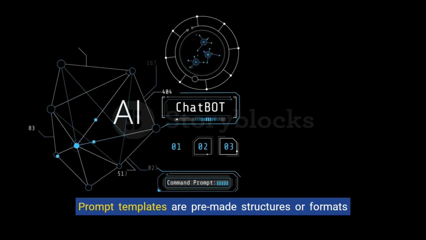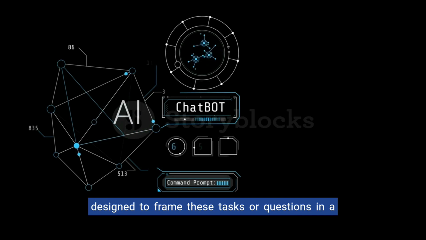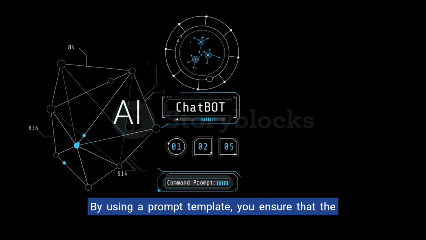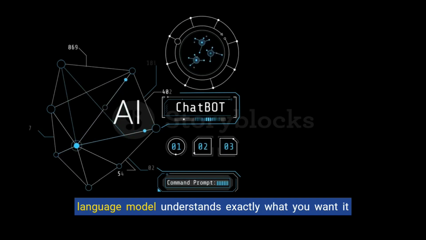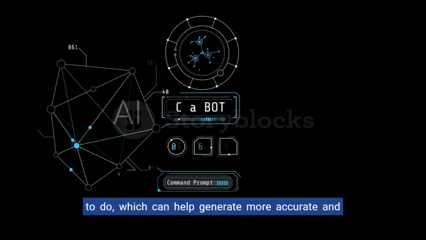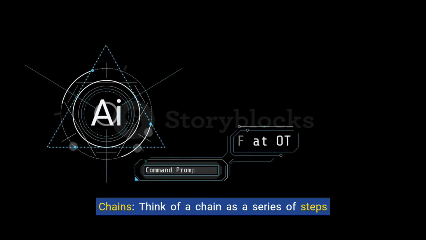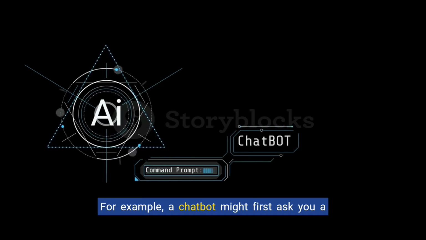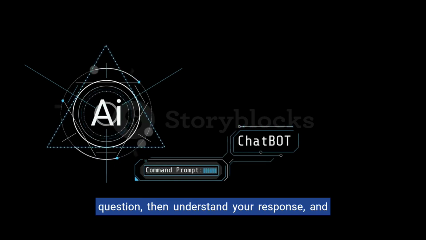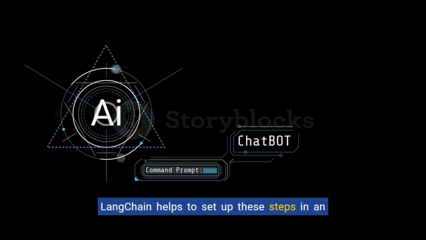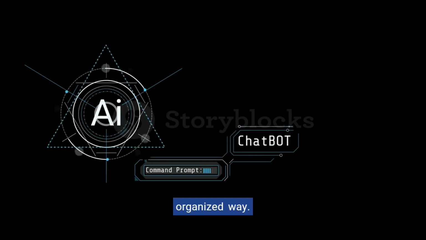Prompt templates are pre-made structures or formats designed to frame these tasks or questions in a clear and consistent way. By using a prompt template, you ensure that the language model understands exactly what you want it to do, which can help generate more accurate and relevant responses. 3. Chains. Think of a chain as a series of steps that the application follows. For example, a chatbot might first ask you a question, then understand your response, and finally give you an answer. LangChain helps to set up these steps in an organized way.